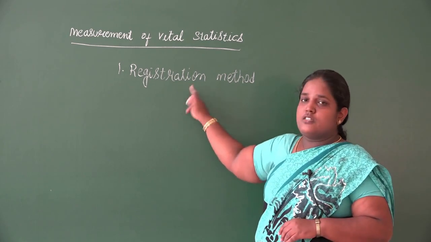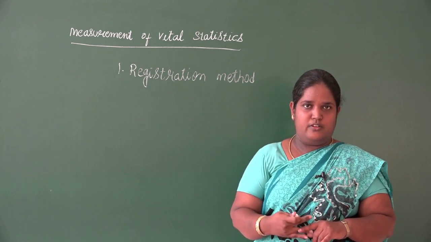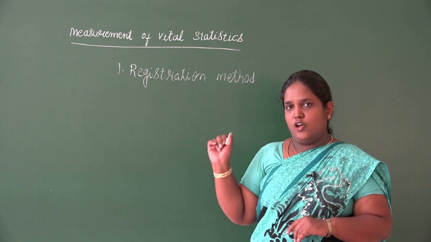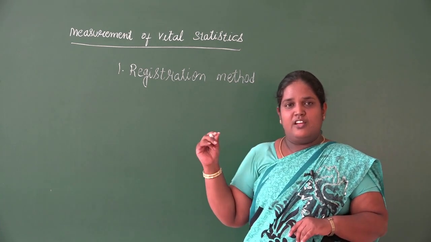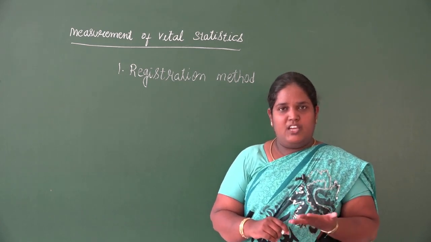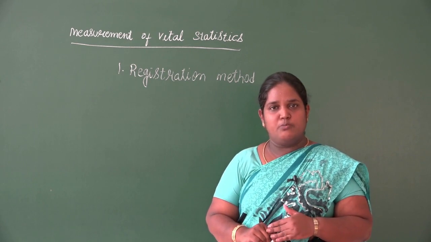So in the registration method, whenever a vital event occurs, it is compulsory to record it. It is a continuous and compulsory method of recording vital events. There are only a few vital events which we record, like marriage, birth, death. It is not possible to record all the vital events.